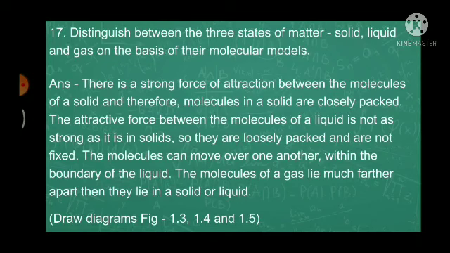The molecules of a gas lie much farther apart than they lie in a solid or a liquid. Once again, there are three diagrams that you need to draw. They are figure 1.3, 1.4 and 1.5 in your physics book.